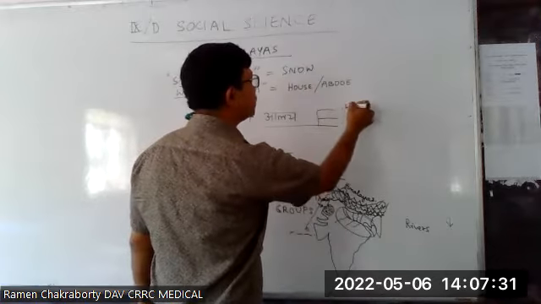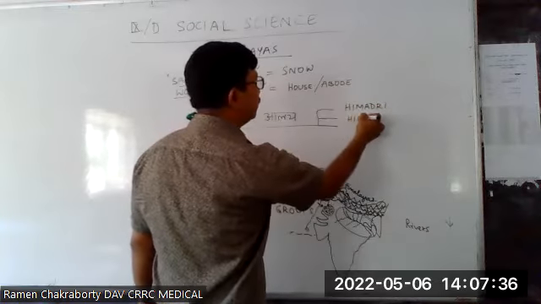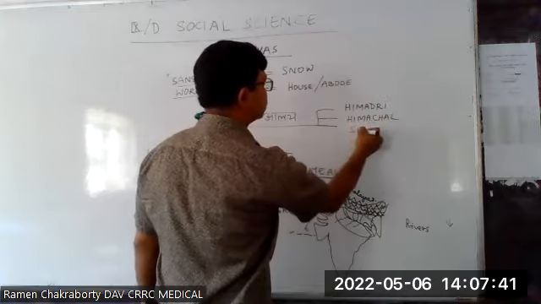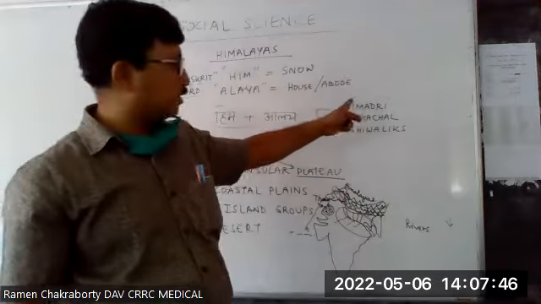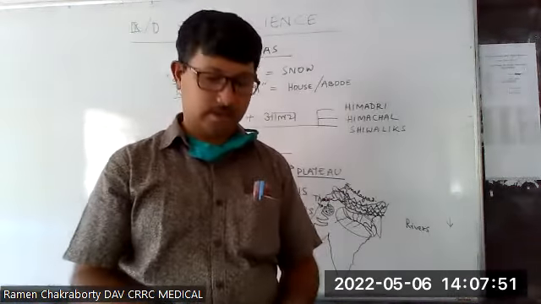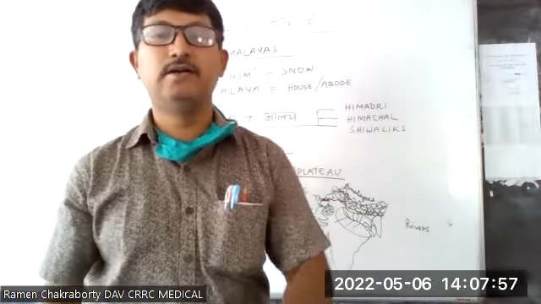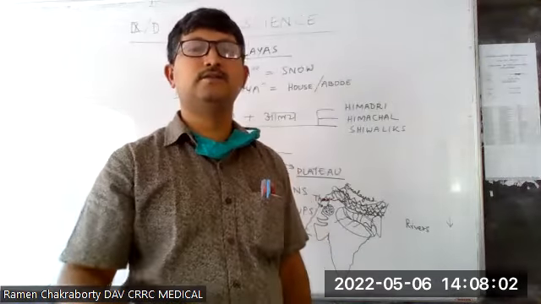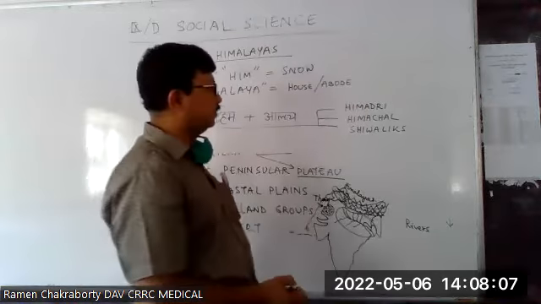The parallel divisions are Himadri, Himachal, and Shivalik. Now tell me, what is the spelling of Shivalik? Is it correct or am I wrong? Quick, I give you 10 seconds to find out the spelling of Shivalik. Whether I have written it correct or incorrect. Yes, sir. It is correct. Okay, so we have written Himadri, Himachal, and Shivalik.